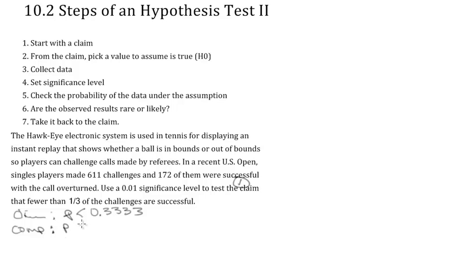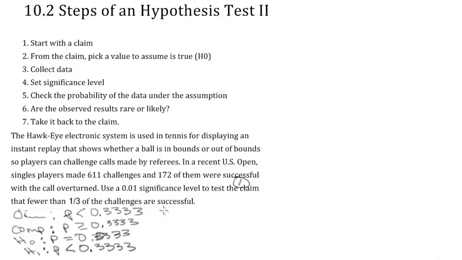And the complement is that the proportion is greater than or equal to that. Well, we're not going to choose that because that has equality in it. The null hypothesis is that the true proportion is equal to 1/3. And the alternative is going to be the same as the claim. We're not going to choose the complement because the complement contains equality. So it's going to be less than 0.333. Okie dokie, and I'm going to try to leave that up on the screen.